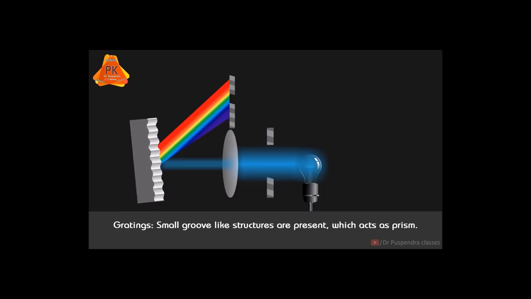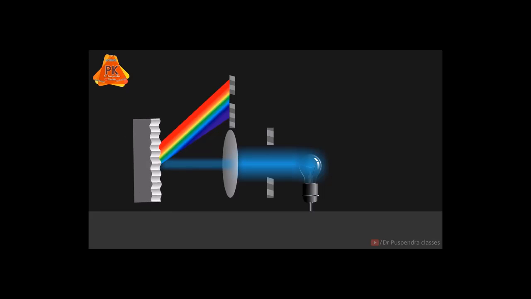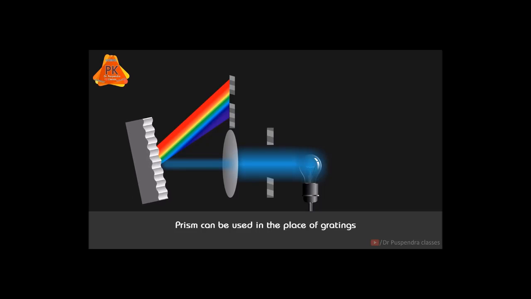And what is gratings? Gratings is an alternative of prism, and it is an advanced version of prism, because on the surface of gratings many small tiny prisms are present. In 1 mm area there are 1200 to 1400 small groove-like structures, and each groove acts as a prism. If we are not using grating, then we have to use prism. Prism is also doing the same thing, meaning the main work of prism or grating is to convert the radiation into 7 parts, which is Vibgyor.